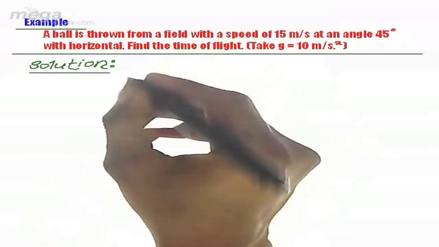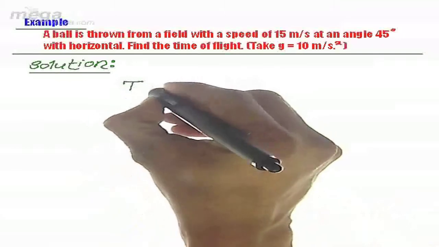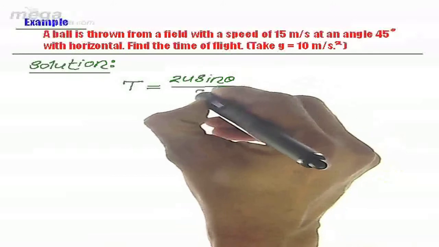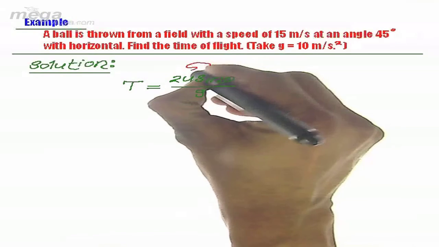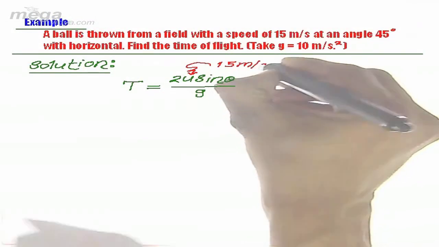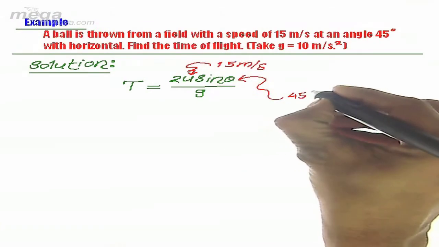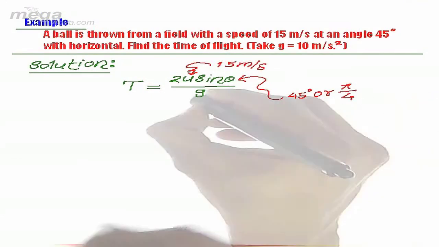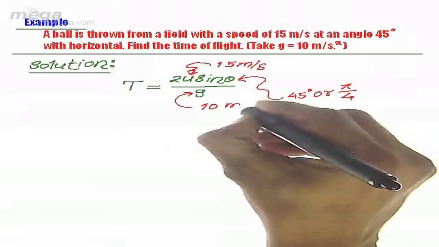As we know, we have a formula for time of flight for such cases equal to 2u sine theta divided by g. Here in this question, u is given to us to be 15 meter per second, theta is given as 45 degree, or pi by 4, and g is given to be 10 meter per second square.